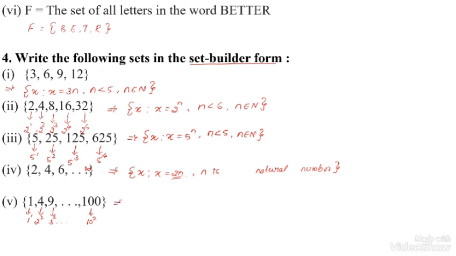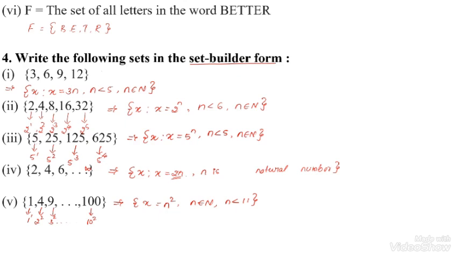So the common property is x such that x is equal to n square, where n should be a natural number and n is less than 11. N less than 11 means we have to take from 1 to 10 only. Here n is 1, square is 1, 2 square is 4, 3 square is 9, 4 square is 16, 5 square is 25, and so on up to 10.